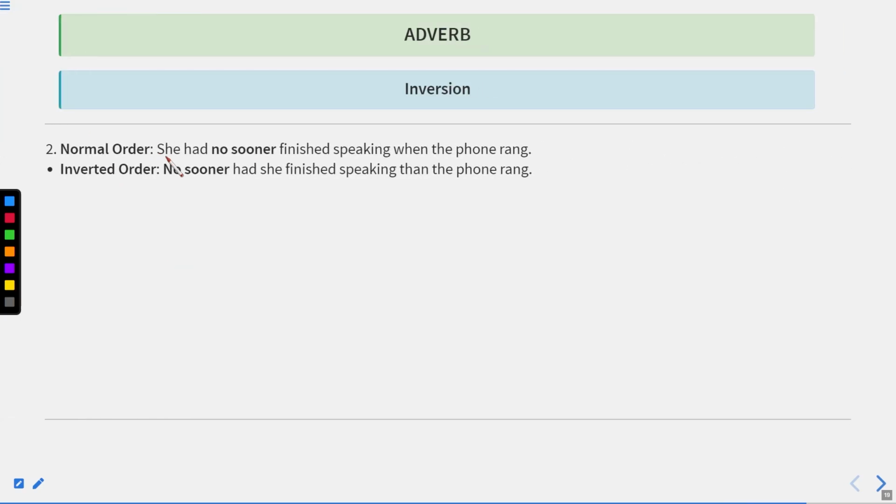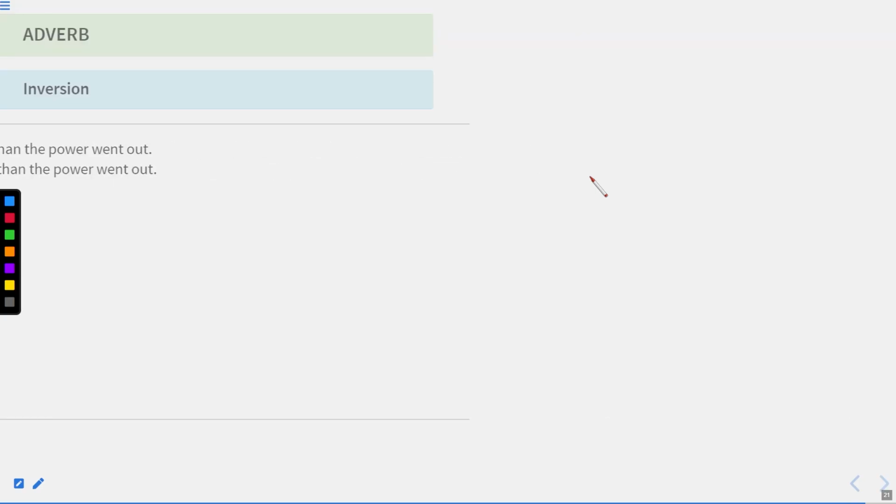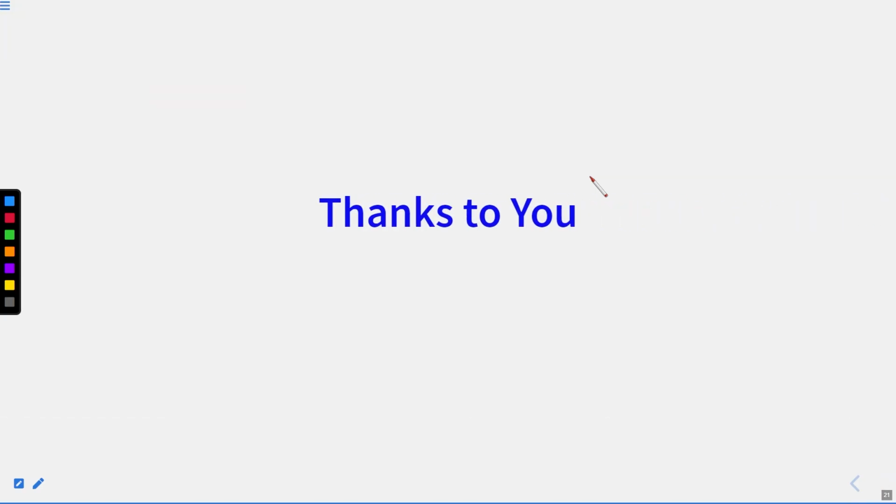Next one, normal order: she had no sooner finished speaking than the phone rang. No sooner had she finished speaking than the phone rang. Next one, normal order: the concert had no sooner begun than the power went out. No sooner had the concert begun than the power went out. So all these were the sentences that we can use in the case of these phrases.